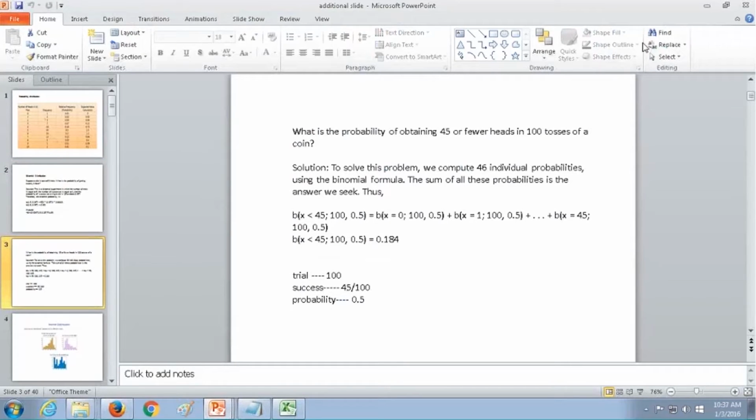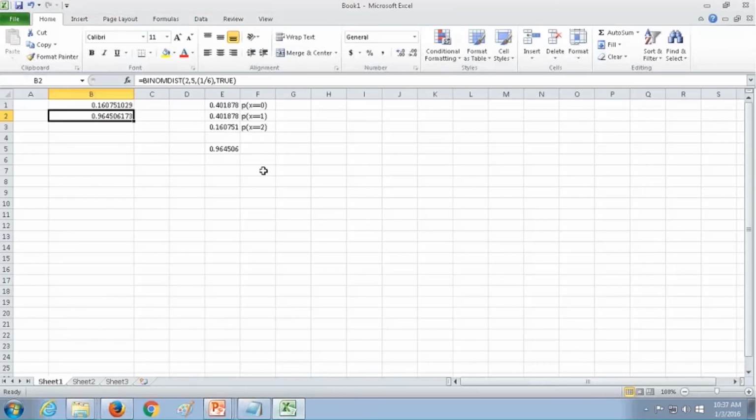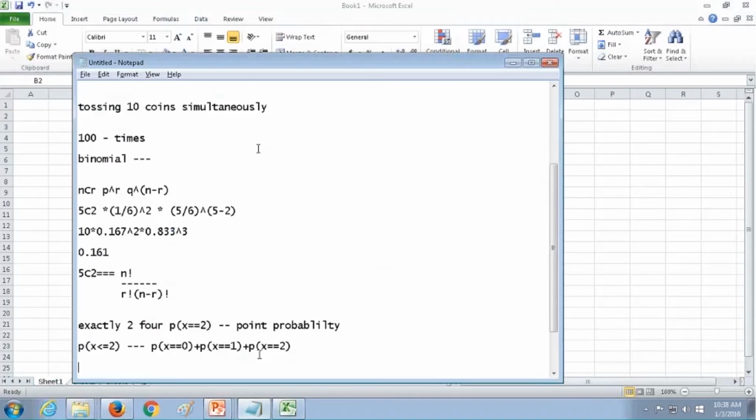In the same way, as I gave you an example here, they had given. So now can someone tell me with this particular problem, don't see the answer. First tell me what is the probability of getting exactly 45 heads in 100 tosses of a coin. Can someone tell me for exactly 45? First tell me exactly 45, then tell me the cumulative probability. For doing this process, what are all the factors that I should consider? Exactly 45 times. I want to know exactly 45 times how it is occurring.